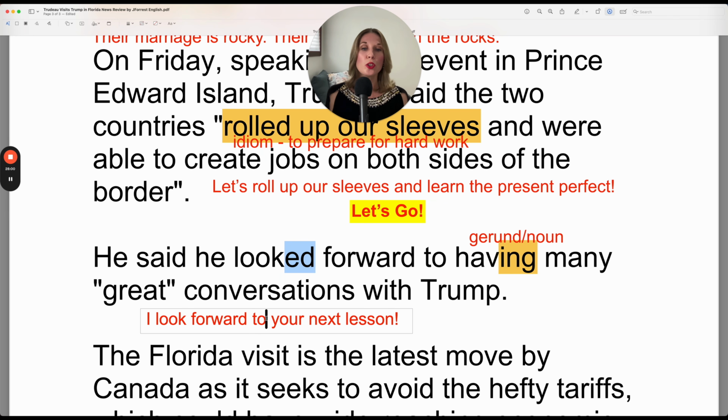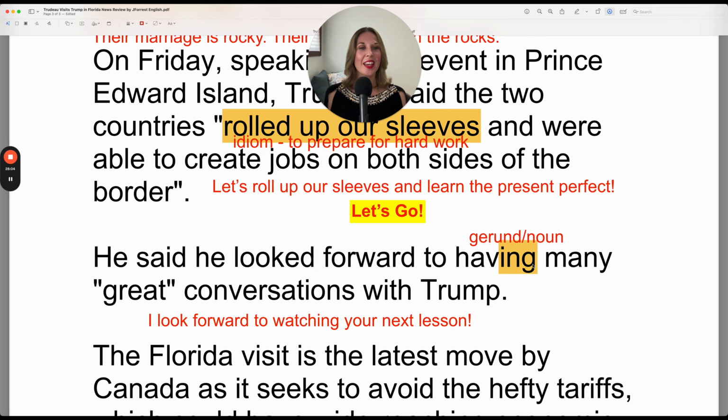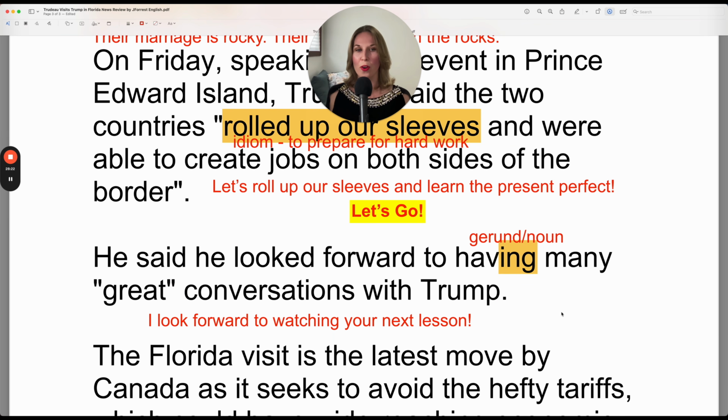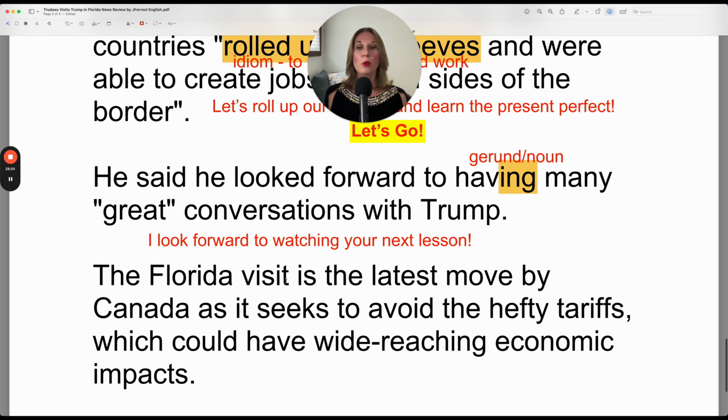I look forward to watching your next lesson. So in this case, having doesn't need to be there, because many great conversations with Trump is the noun. And you can look forward to many great conversations with Trump without the noun. But if you add that noun, or the verb, if you add the verb, make sure it's the gerund, your verb with ing. The Florida visit is the latest move by Canada as it seeks to avoid the hefty tariffs.